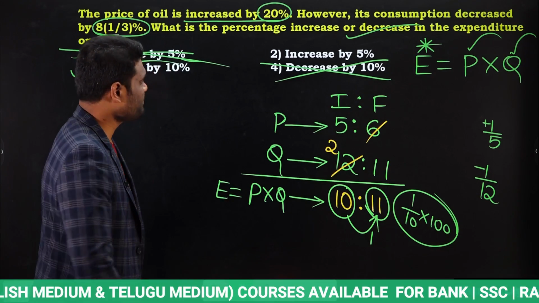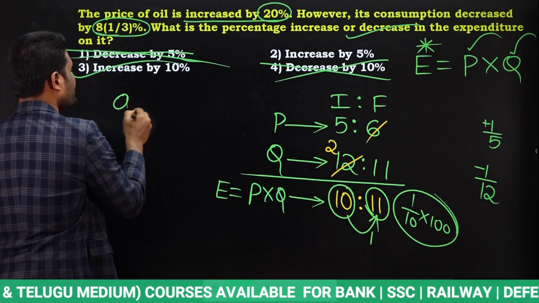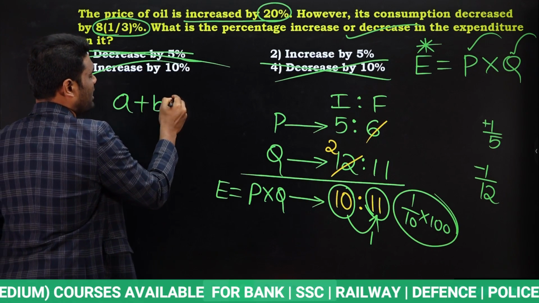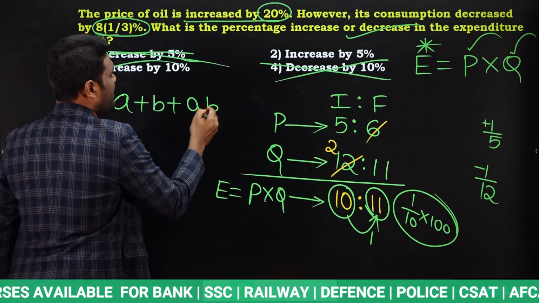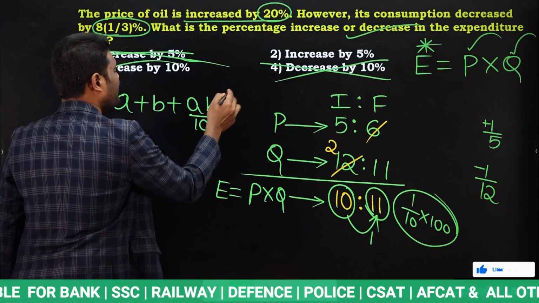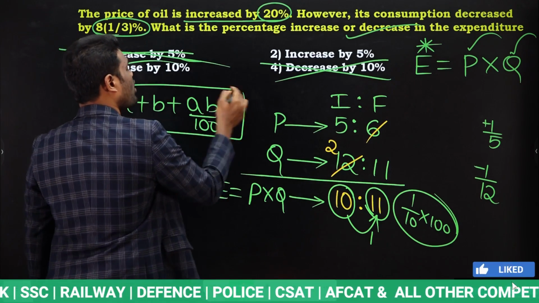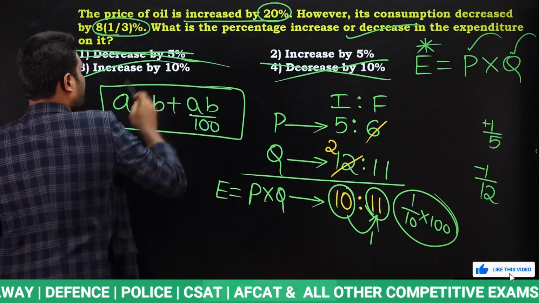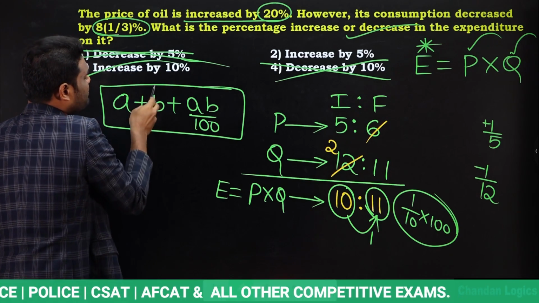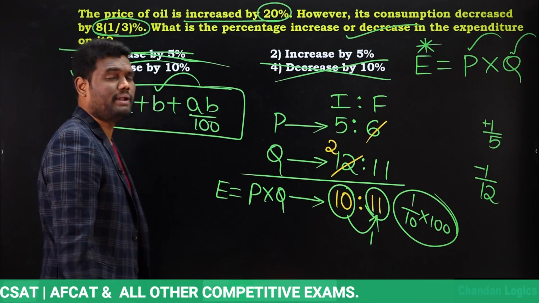Very, very simple question, but don't try to solve this question using the effective percentage formula, A plus B plus AB by 100. If you want, you can solve, but the calculation is going to become complicated. You can take 20%, but when you take 1/3% over here, the calculation is going to become complicated.